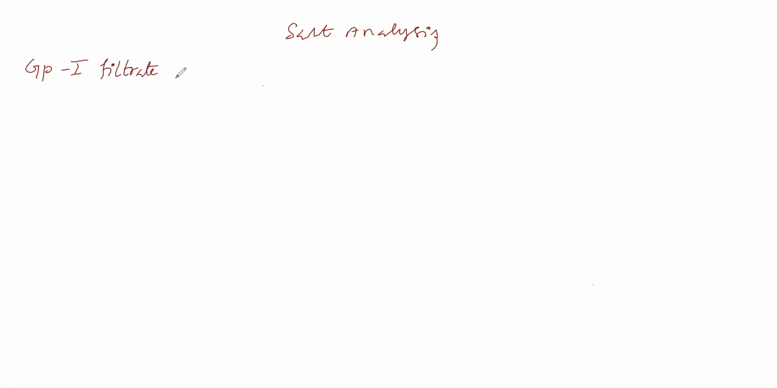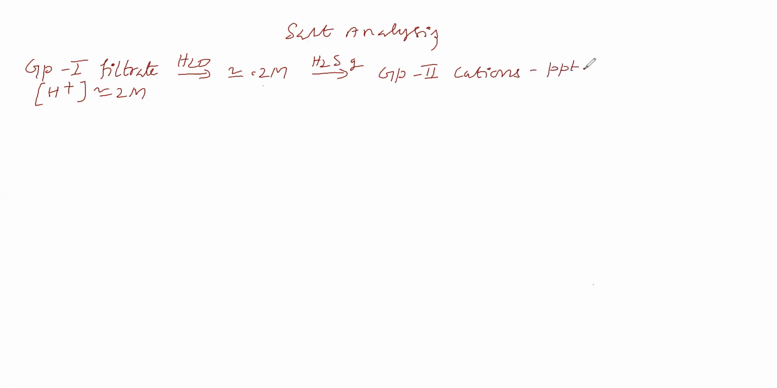The group 1 filtrate is in acidic medium. The concentration of the acidic medium is nearly 2 molar. To this we will add water and bring the concentration to nearly 0.2 molar. Then H2S gas is passed. Group 2 cations precipitate as sulfides.